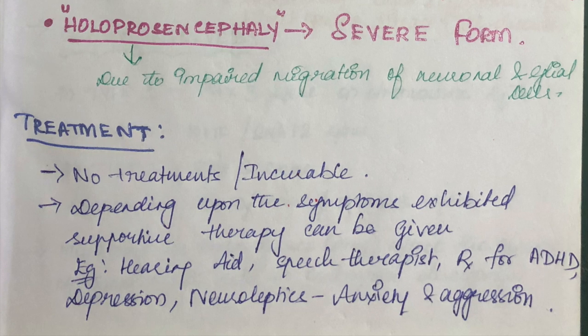So the best way to avoid fetal alcohol syndrome is to avoid taking alcohol if you are pregnant or want to expect a baby.